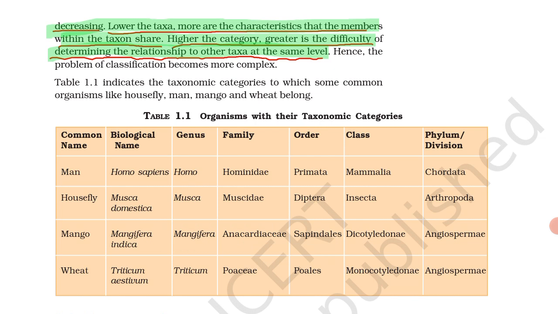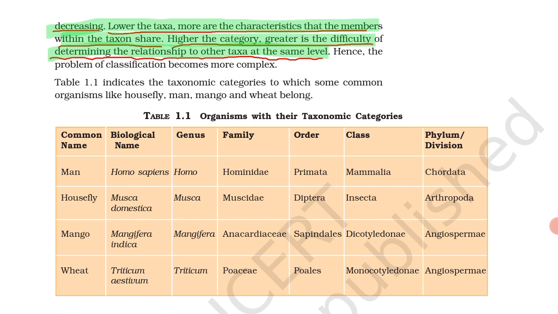The family of man is Hominidae. Order is Primata. Man is included in class Mammalia. Then phylum or division: we are chordates, having a notochord and a dorsal hollow nerve cord. So we are included in Chordata.